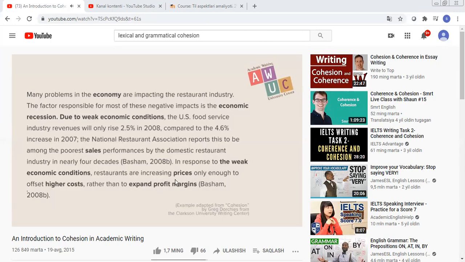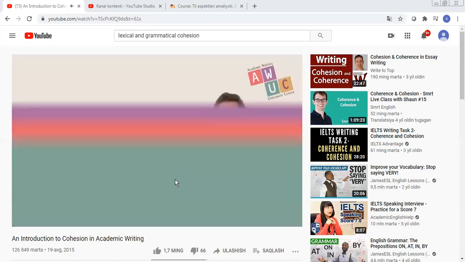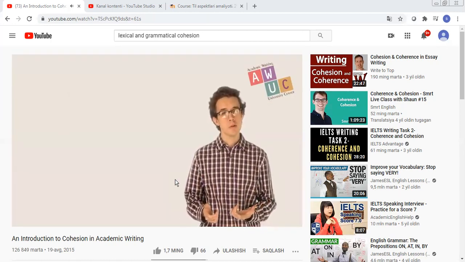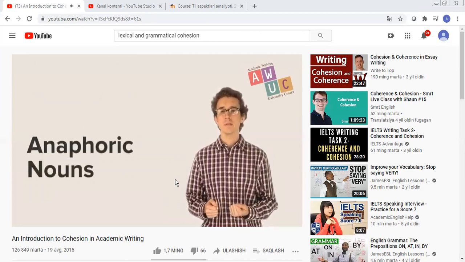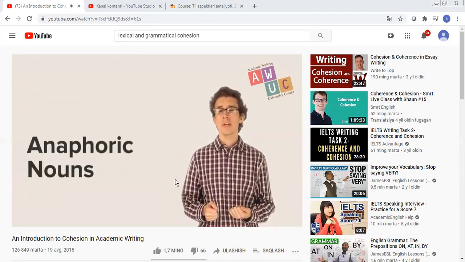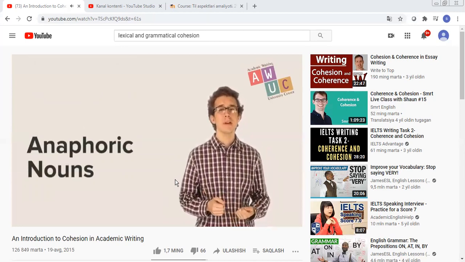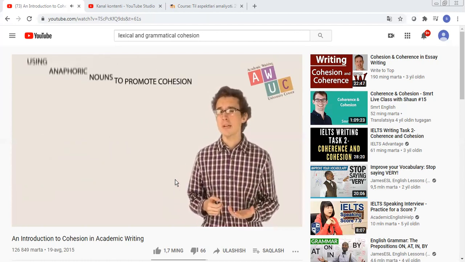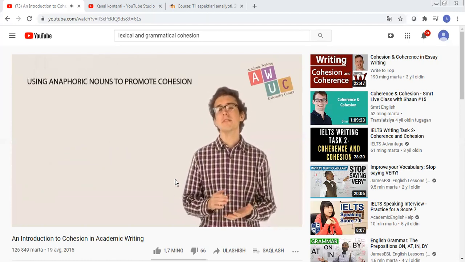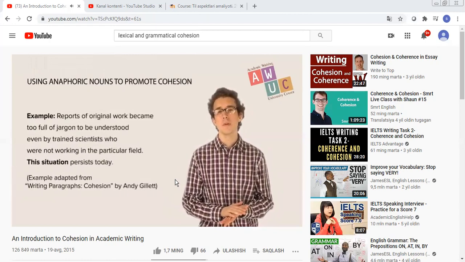In this example, we see the repeat of words that refer to the state of the economy. It's important to note that these words do not only refer to the economy, they also give qualitative information about its relatively poor condition. Cohesive device number 4, anaphoric nouns. One final way to show the connection between different ideas in a paragraph is through the use of anaphoric nouns. Take a look at the following example.